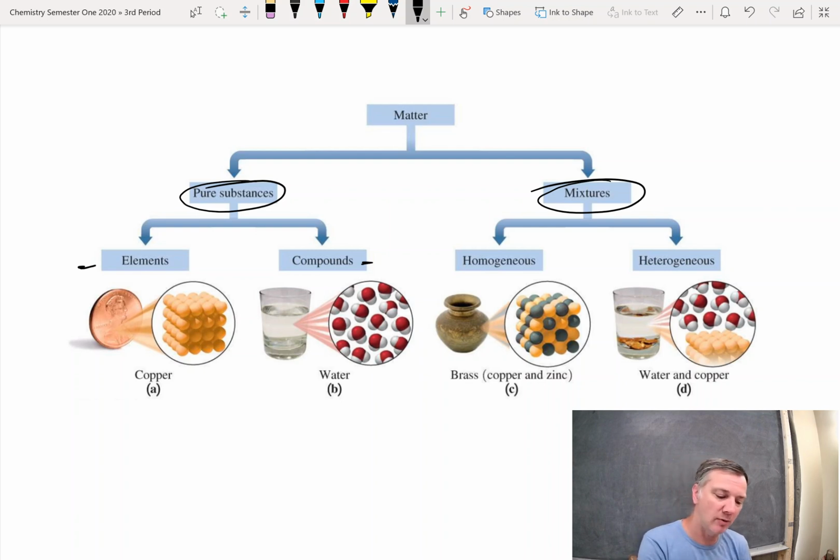Here's an example of a homogeneous mixture, brass. Brass is copper and zinc. Notice the word and. Or, in this case, for some reason, we have pennies inside a glass of water. So, again, notice the word and. That lets you know that it's a mixture, but I've got different layers. I've got this copper layer, and then I've got this water layer. Okay? So there's a mixture, and there's tying it back in to a pure substance.